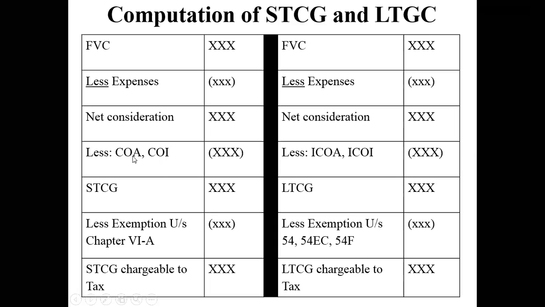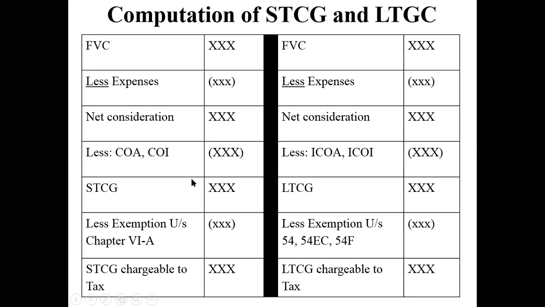Please note, COA stands for cost of acquisition and COI stands for cost of improvement, right? So you have to subtract these two values if they are given to you. And finally, the answer that you arrive at, we call it short-term capital gain.